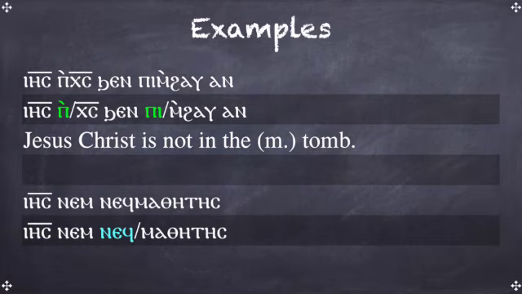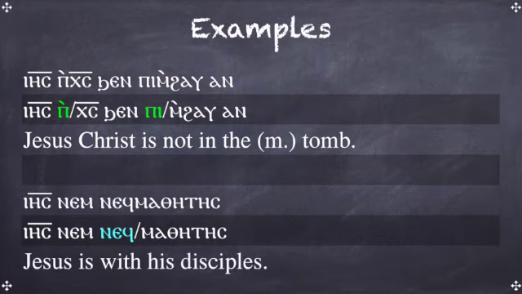But the noun coming after it has to be plural because nef begins with an N sound. So when I translate that, I want to see that plural notation on your translation. The translation would be Jesus is with his disciples.